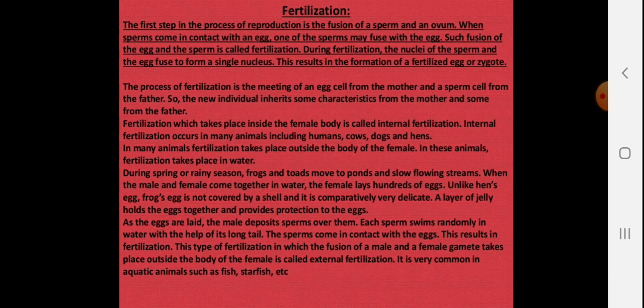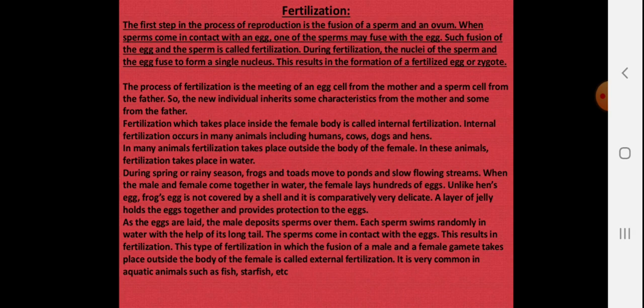The process of fertilization is the meeting of the egg cell from the mother and the sperm cell from the father. So the new individual inherits some characteristics from the mother as well as some characteristics from the father. Fertilization that takes place inside the female body is internal fertilization. Internal fertilization occurs in many animals including humans, cows, dogs, hens and fishes.